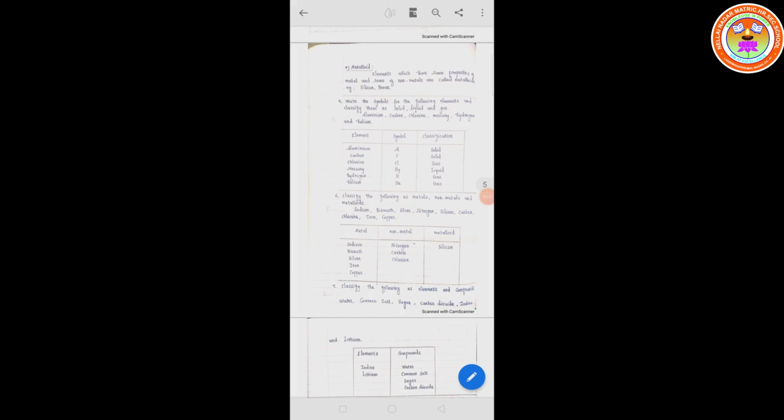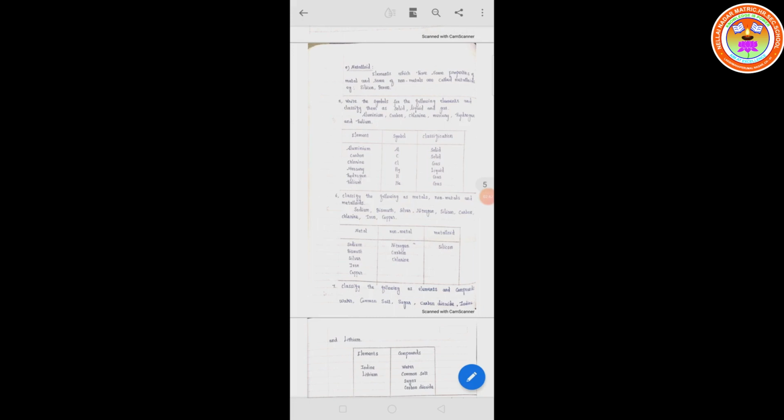So aluminium, symbol Al, is solid. Carbon, symbol C, is solid. Chlorine, symbol Cl, gas. Mercury, symbol Hg, liquid. Hydrogen, symbol H, gas. Last, helium, He, also a gas.